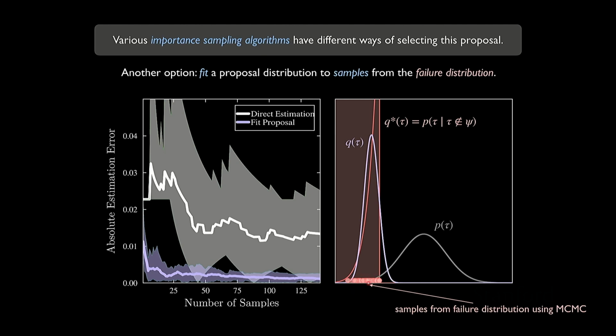And then we just took all of these samples and we said, okay, let's fit a maximum likelihood Gaussian distribution to these samples. So that's how we get the purple distribution here. Normally we don't get to know this, but it does actually look a decent amount like the failure distribution, which is the red one there. And so we got pretty close to the optimal proposal, I would say. And you can see that in the results, where here's the results of doing direct estimation, and you can see that we do much better if we use the proposal that we fit to the samples.